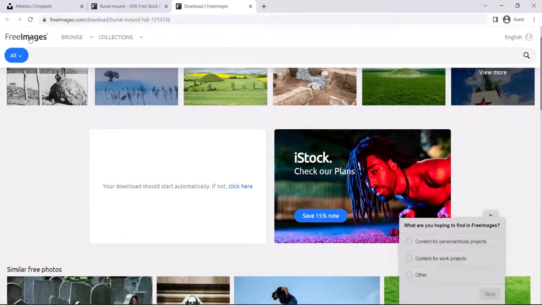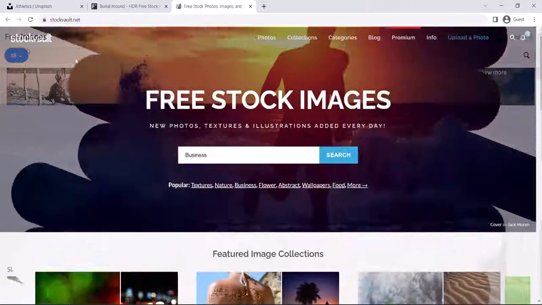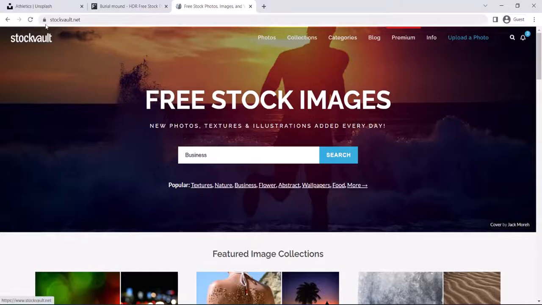So freeimages is all about images. There are no videos or anything like that available. So you can use it again for your creativity. The next one in the list is stockvault.net.